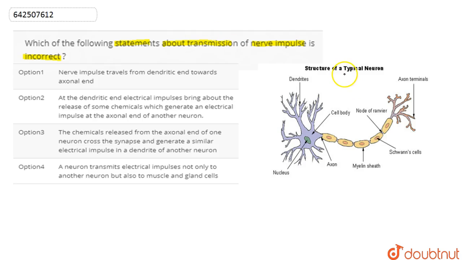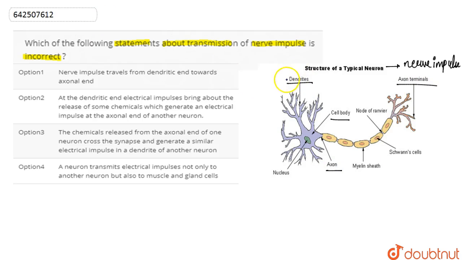So here we can see the structure of a typical neuron, right? So basically neurons are the basic unit for the transmission of the nerve impulse, right? Whatever nerve impulse or electrical signals are generated, they are all transmitted by the neuron. Here in the structure of a neuron we can see three important parts: the dendrites, cell body, and the axon, which leads to the axonal terminals.